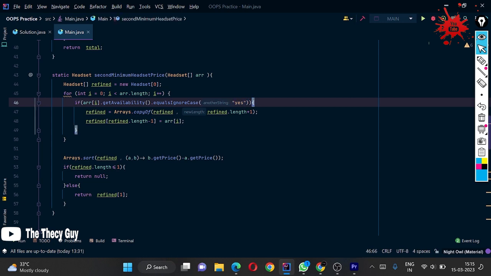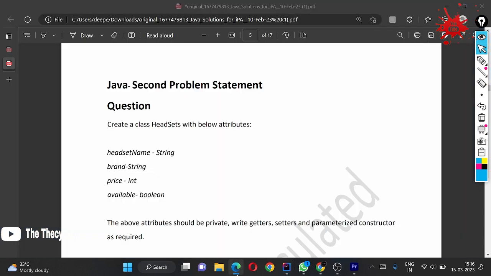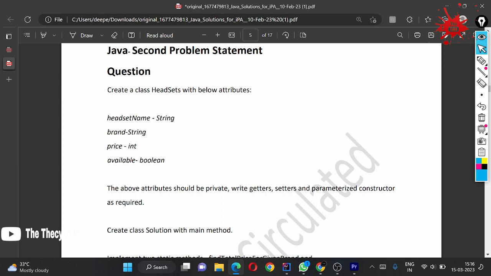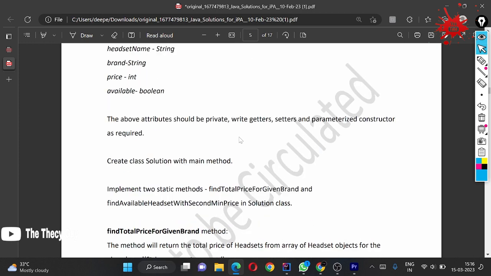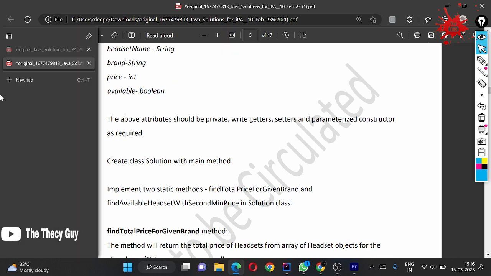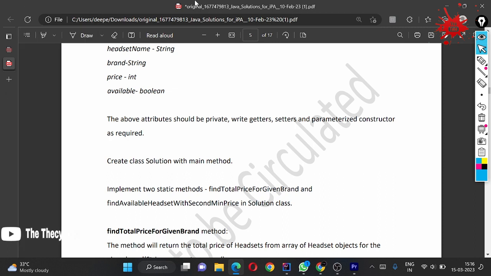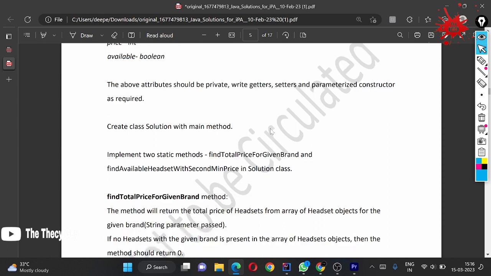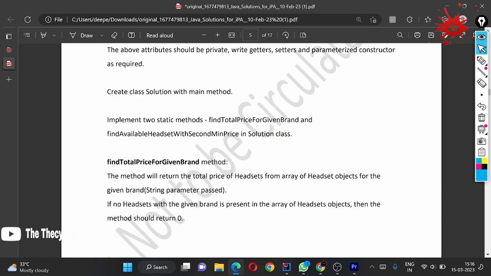So I think there is not any problem. Since we don't have the exact question, some of the students have suggested this was the problem. So I myself took the string as the parameter, or we can do it boolean, no worries. Let's check: the above attributes should be private. All the attributes are private and we have to write getters and setters. We have to create a solution class with a main method, and we have to implement two methods.